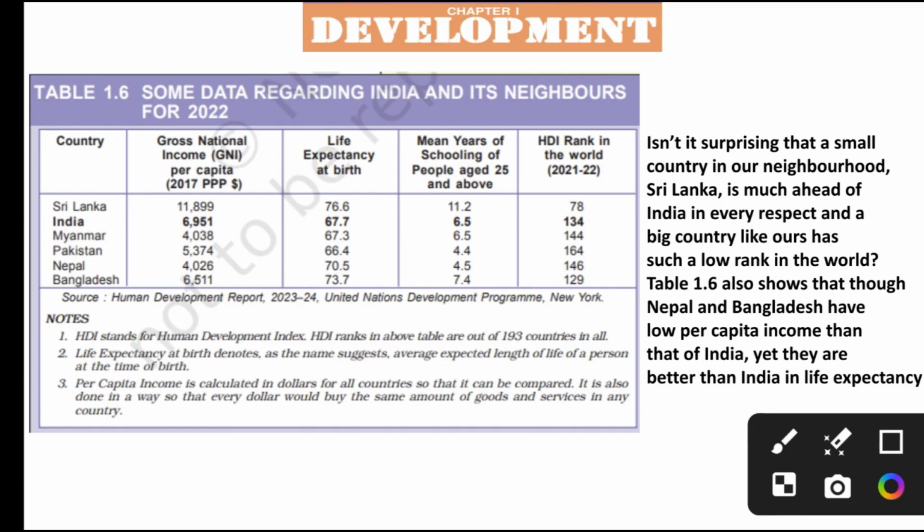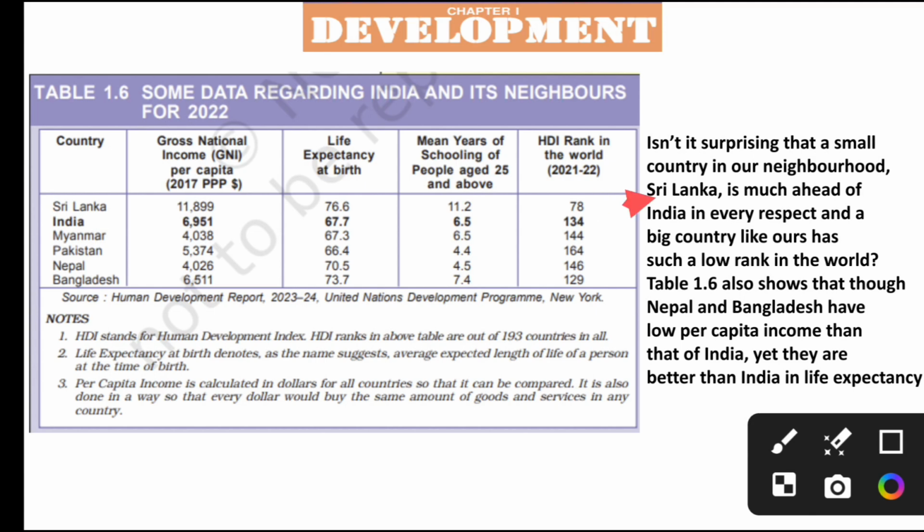Based on this UNDP report, the gross national income, the per capita income, of Sri Lanka is better when compared with India. Then Bangladesh, even though it is very near to us, has 6,511. Then Myanmar, Pakistan and Nepal are very low. So a small country like Sri Lanka is much ahead of India. Sri Lanka, a smaller country than India, is much ahead of India. India is a very big country like ours, yet has such a low rank in the world.